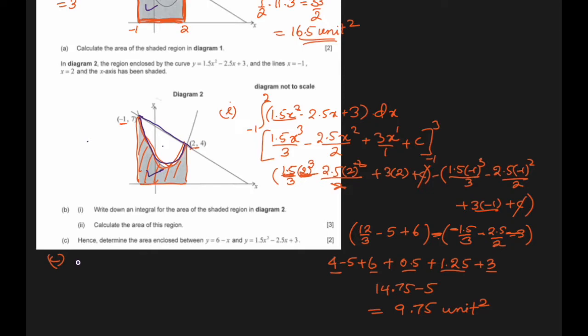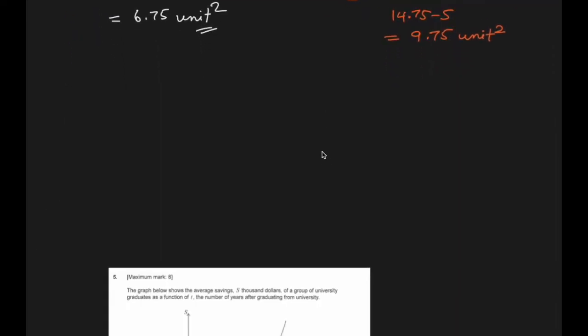So it will be, what was the answer first? 16.5. Okay. 16.5 minus 9.75. That's how we'll find the white area they're asking. So it will be 6.75 units square. That is the answer of C part. All right. Let's move on to the next one.